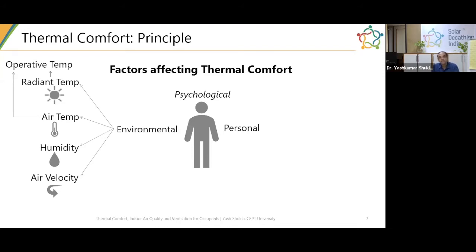To simplify air temperature and radiant temperature in buildings, there is one very simple metric called operative temperature, which has a combined effect of air temperature and radiant temperature on the human body.